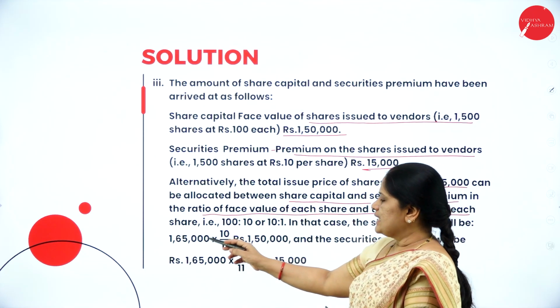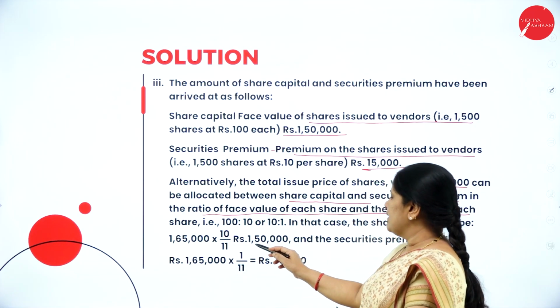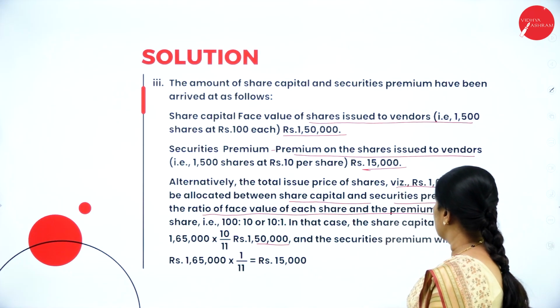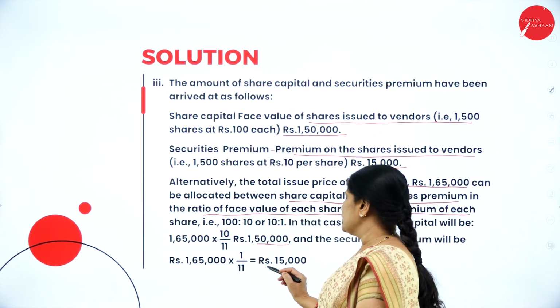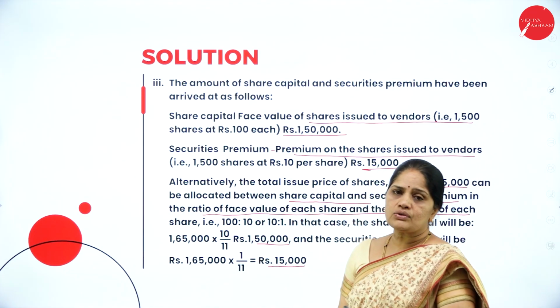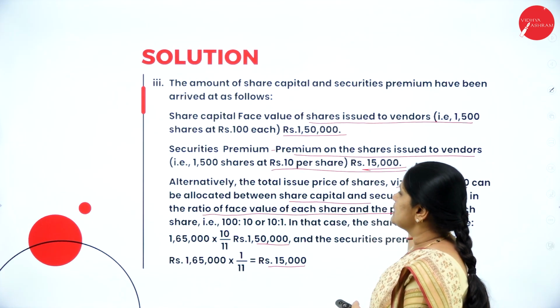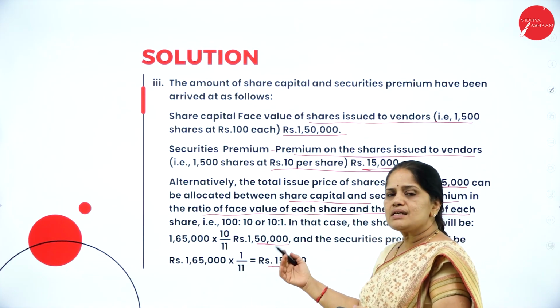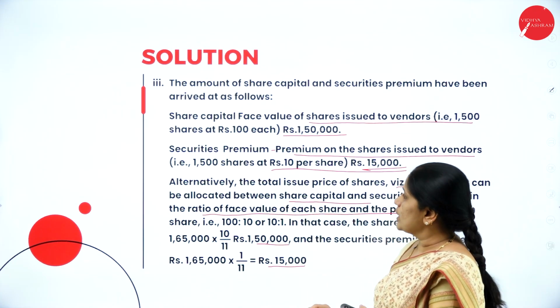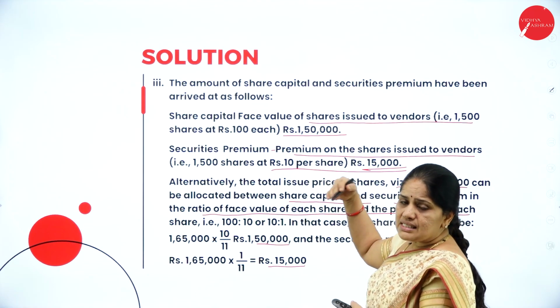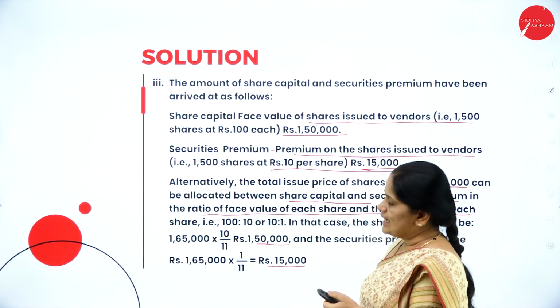So I can write 1,65,000 into 10 by 11, that comes up to 1,50,000, and 1,65,000 into 1 by 11, that is 15,000. So however you mention, if you can just understand this part, that is more than enough. This part, even if you don't understand, it is okay, because they are the same thing told in a different way.